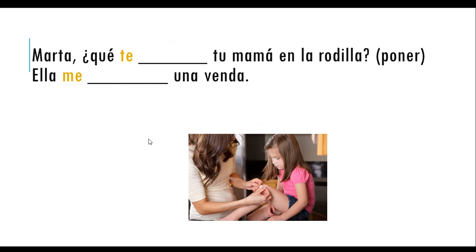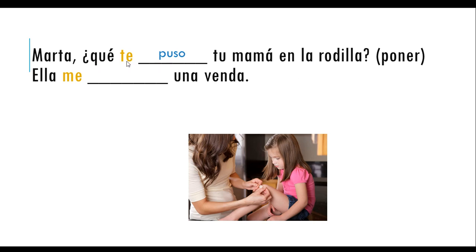Marta, ¿qué te tu mamá en la rodilla? So what should it be? ¿Qué te puso? So here we're talking to Marta, and then we're asking, what did your mom place on your knee?